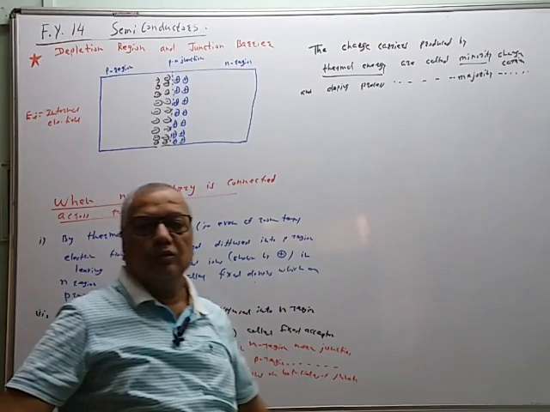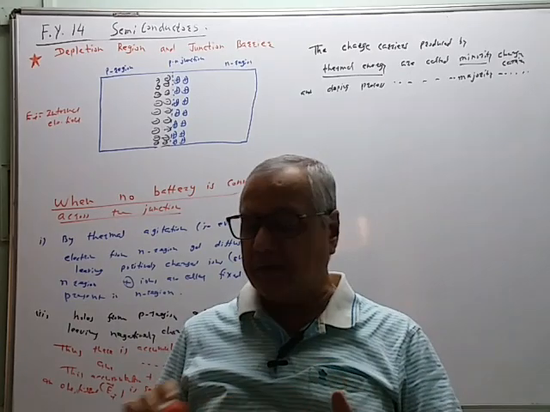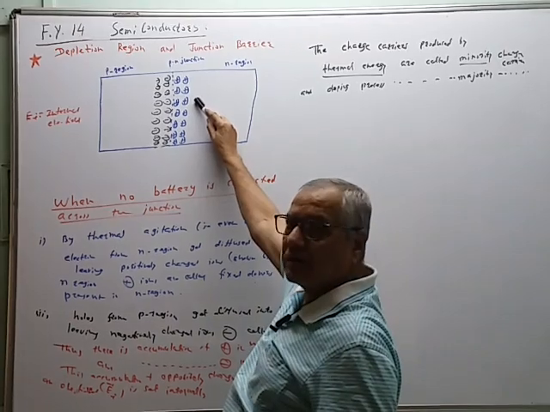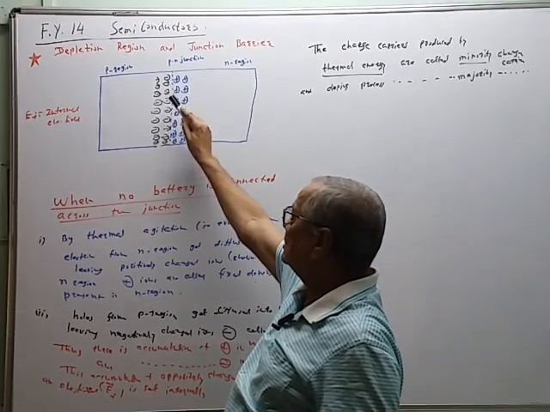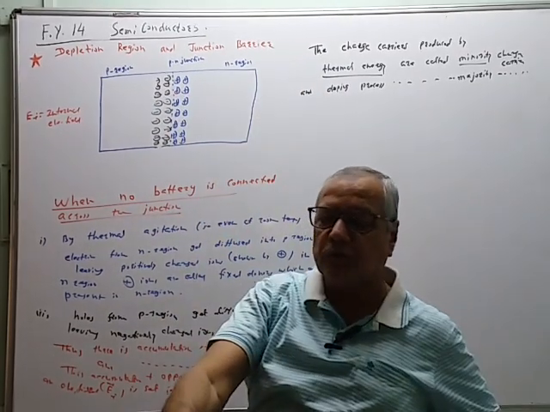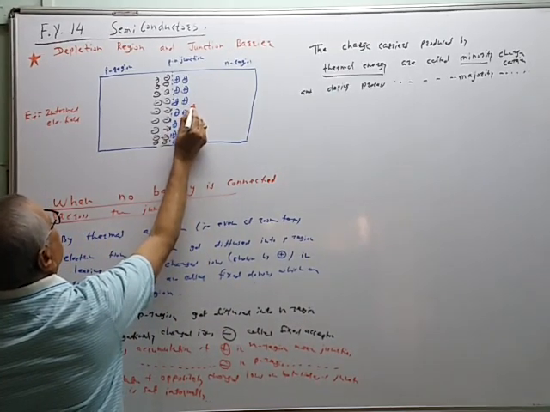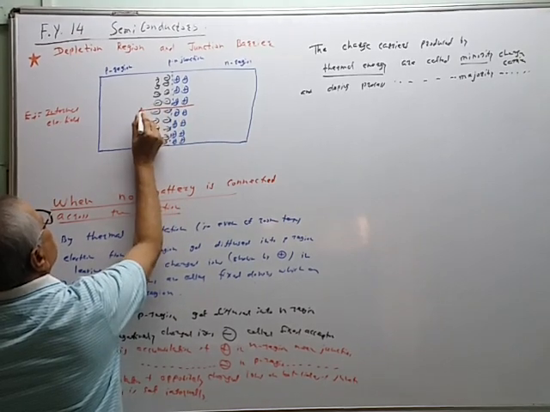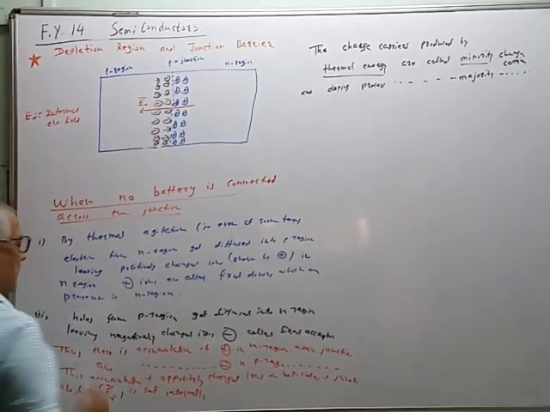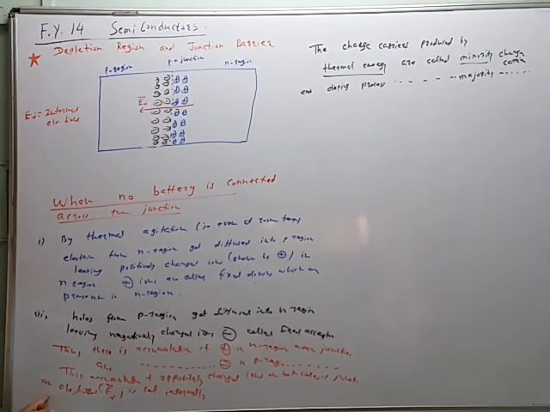We know the rule of electric field. Electric field is always directed away from positive charges and towards the negative charges. So in this case, the positive charges are on the right-hand side of the junction and the negative charges on the left-hand side, and therefore the electric field is directed from positive to negative. So I will show the arrow. The electric field EI is set and it is directed from P region to N region. This is the direction of the internal electric field EI.